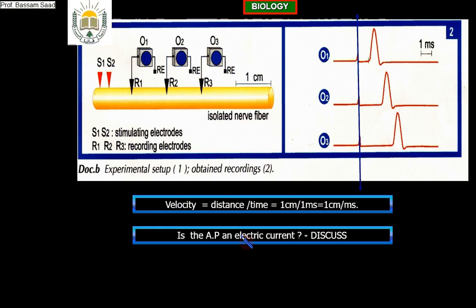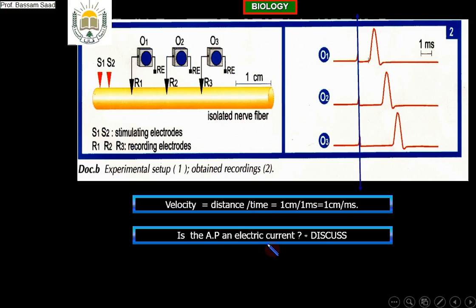Let me tell you. When I defined the resting potential and the action potential, I put the expression electric current between two brackets because it is an electric manifestation and not an electric current. There are two differences between the electric current and the potential, the resting or action potential. Please, first, does the action potential have the same velocity?